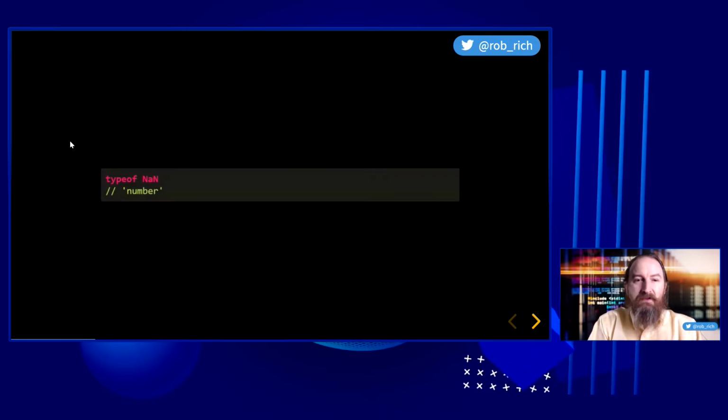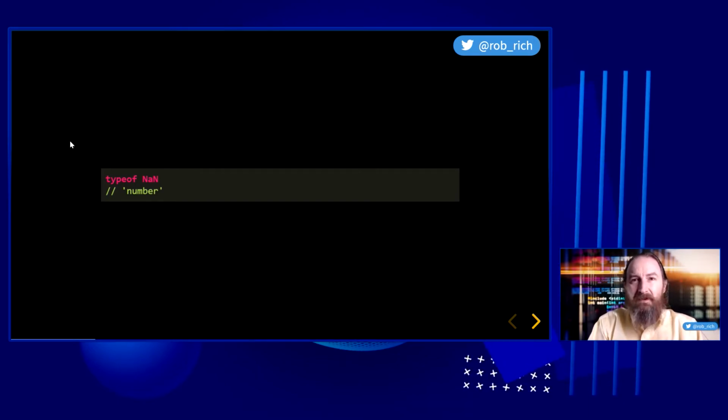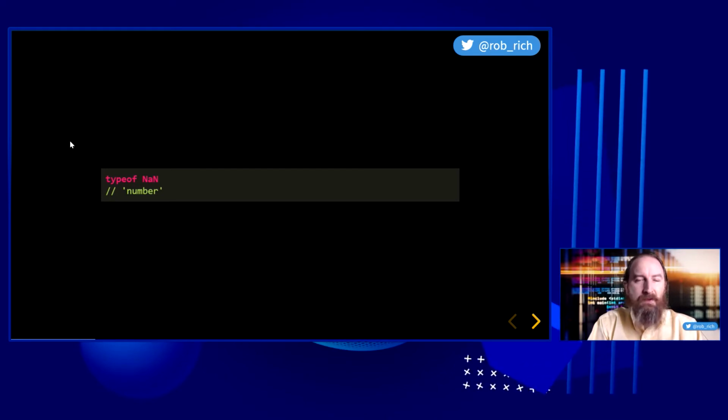This one makes a lot more sense. Typeof NaN. Now, NaN, the type is a number. Now that kind of doesn't make sense because its definition is not a number. But if we kind of think through the different variable types in JavaScript, we have Booleans, we have numbers, we have strings, we have objects, we have arrays, we have functions.